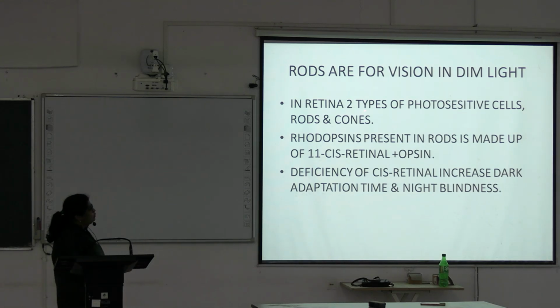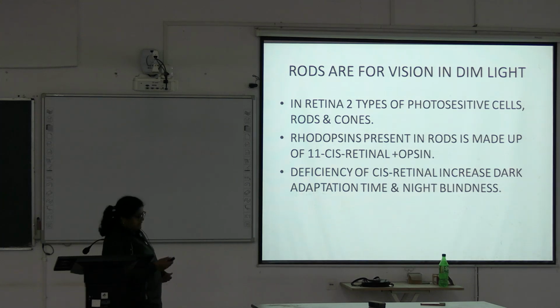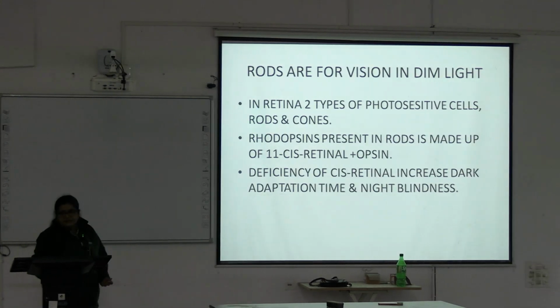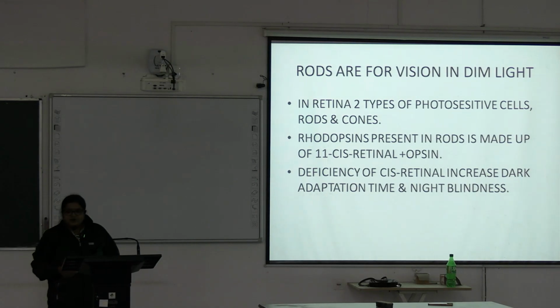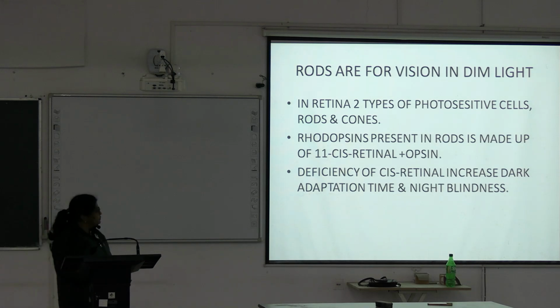In the retina, there are two types of photosensitive cells, rods and cones. Rhodopsin present in rods is made up of 11-cis retinal and opsin. Deficiency of 11-cis retinal increases the dark adaptation time and causes night blindness. So it is also called night blindness. If there is vitamin A deficiency, the rhodopsin will not be generated, producing night blindness, okay, and increasing the dark adaptation time.